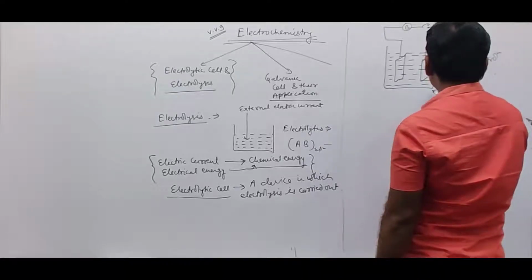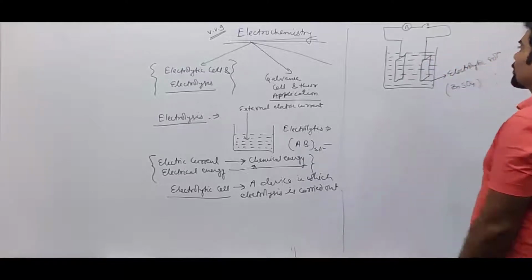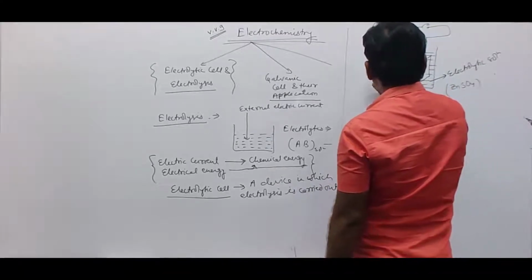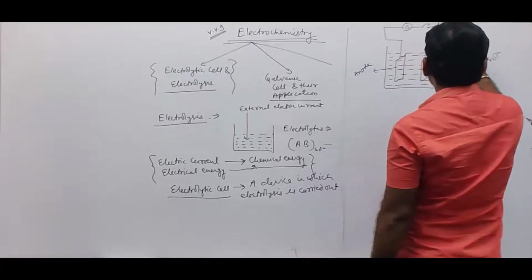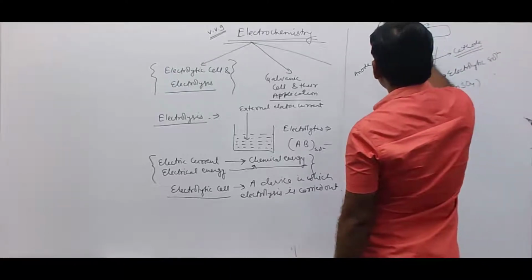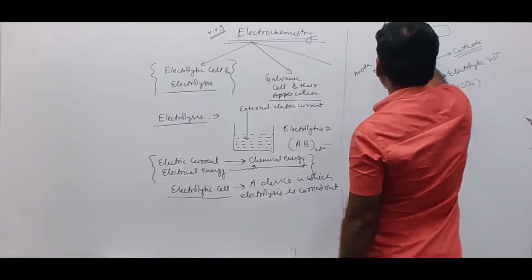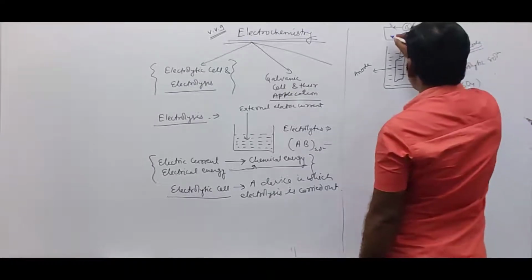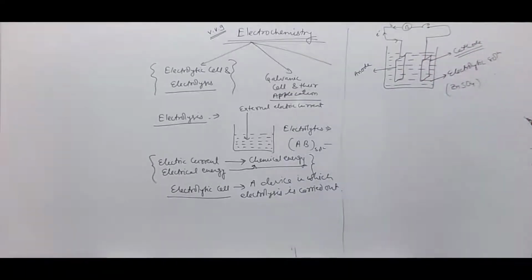Let's say in the electrolytic solution we have taken zinc sulfate, ZnSO4, and two metallic rods are used in it. The left rod is the anode, the right rod is the cathode. Since external electric current is passed through them, this is the direction of flow of electric current I, and the direction of flow of electrons will be opposite to the direction of flow of electric current.